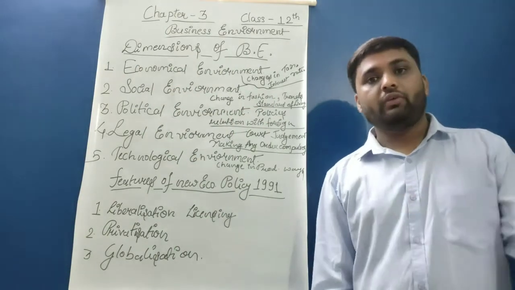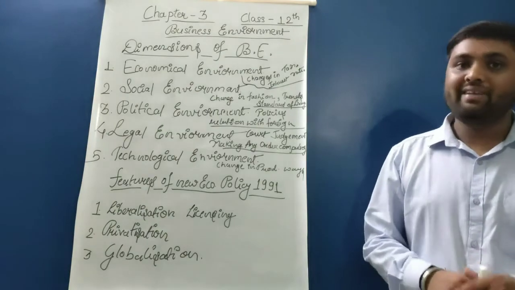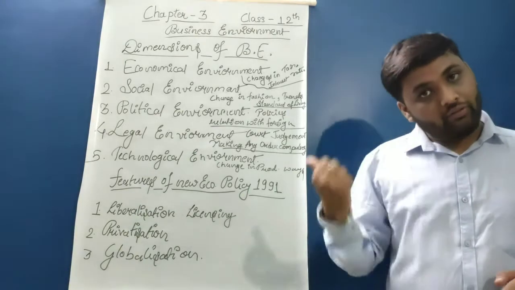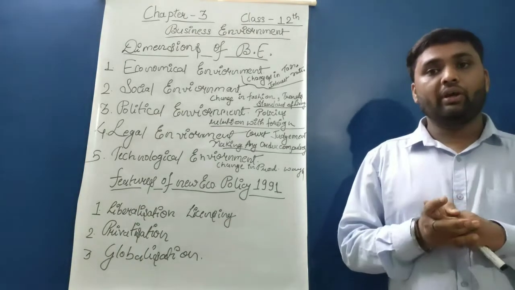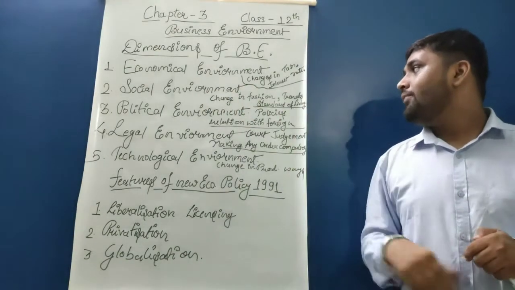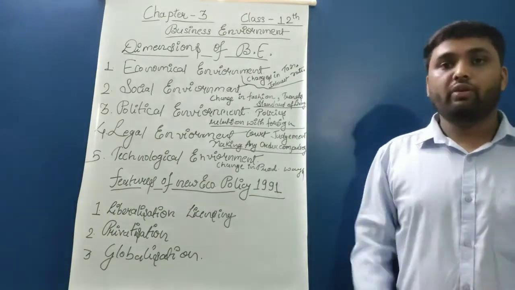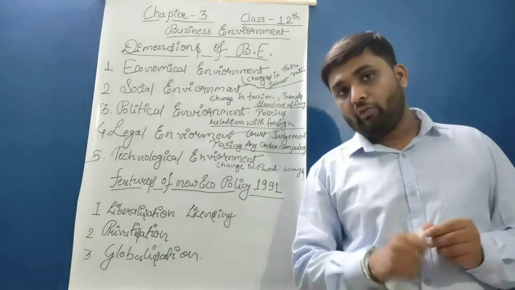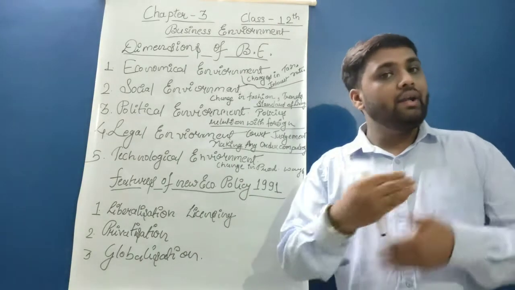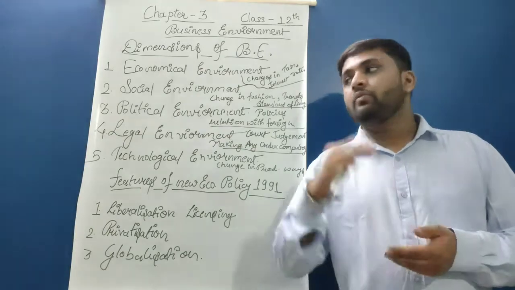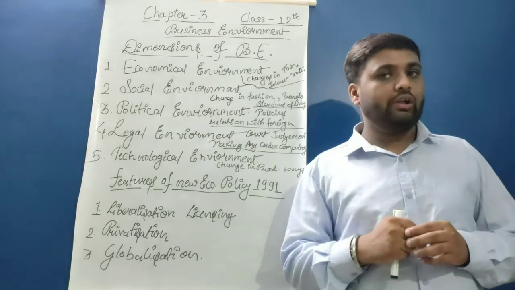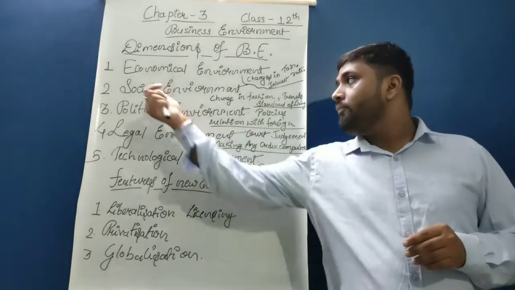What is social? With the word it is clear. Social environment means a change in fashion. Social means you can say the society, people's inclination. So change in fashion or trend, you can say standard of living. If the standard of living of an individual has gone high, then they will prefer a higher rate of living. They will prefer more and more the products which are manufactured as costly products, you can say. This was regarding the social environment.